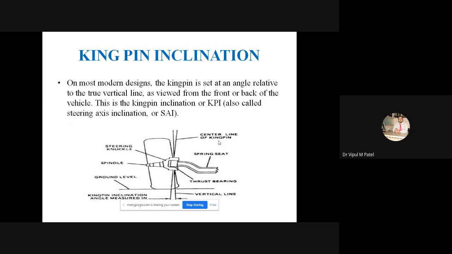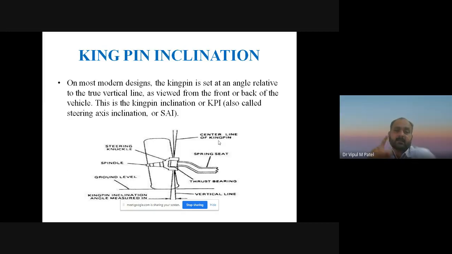On most modern designs, the kingpin is set at an angle relative to the true vehicle line as viewed from the front or back of the vehicle. This is the kingpin inclination, or we can say KPI, which means kingpin inclination, which is also called steering axis inclination, SAI.